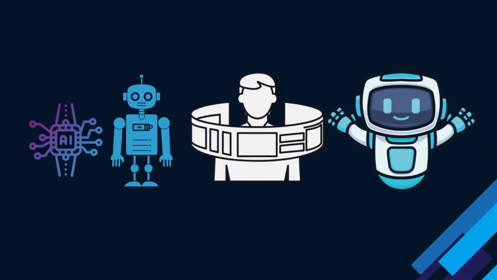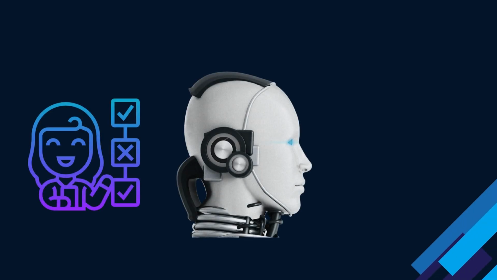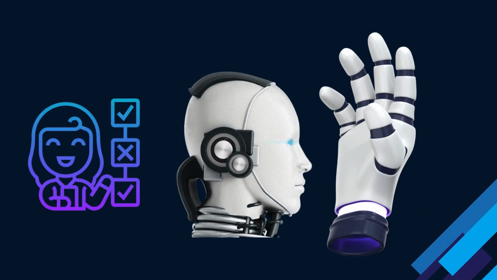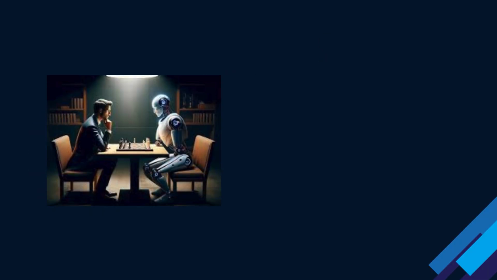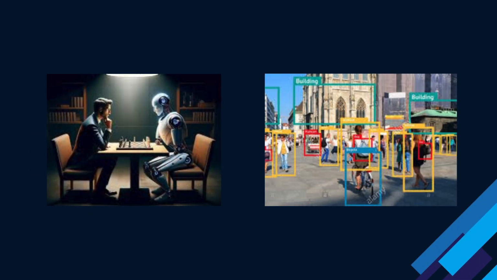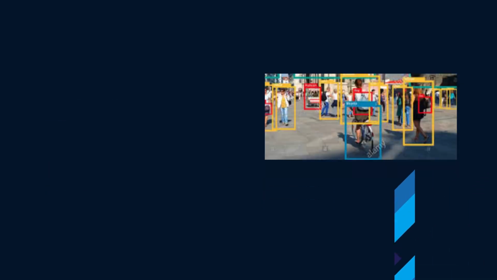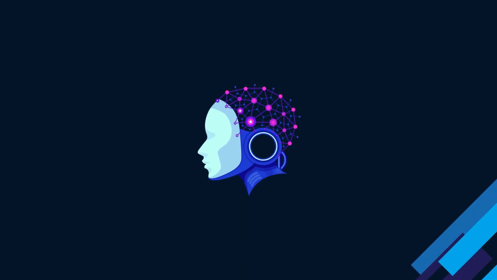Artificial intelligence has evolved significantly over the past decades, moving from basic rule-based systems to sophisticated models capable of outperforming humans in specific tasks, such as playing chess or recognizing objects in images. Despite its rapid progress, it's important to remember that current AI systems are specialized, meaning they are designed to excel at particular tasks but lack the general intelligence and reasoning ability of human beings.